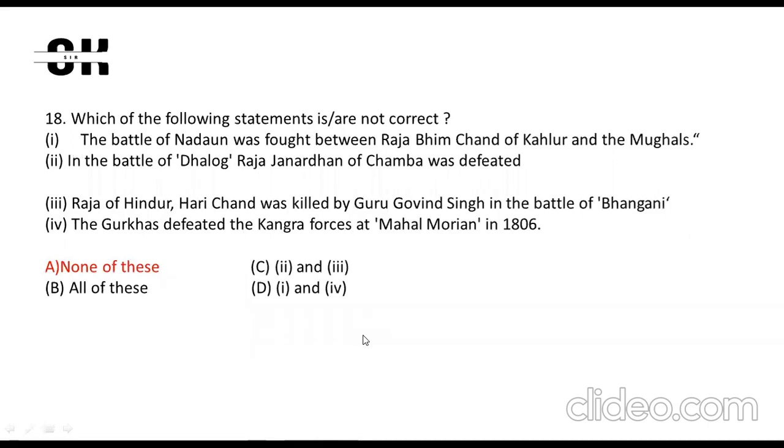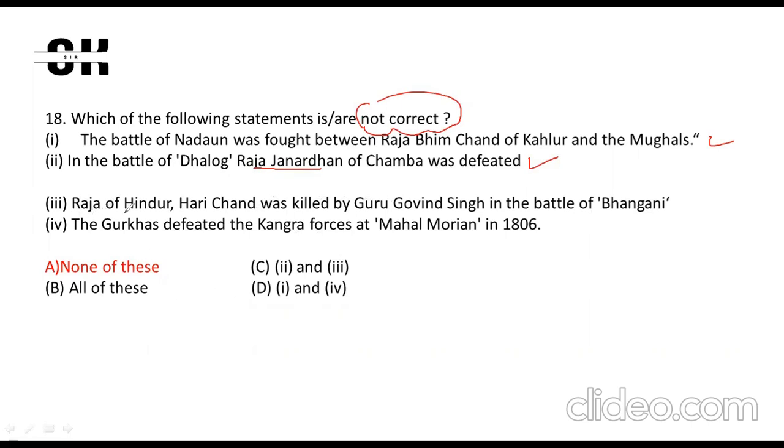Which of the following statements are correct? The Battle of Nadon fought between Raja Bhimchand of Kalur and the Mughals. Yes, this statement is right. The question is talking about the correct statement, so this is the correct statement. In the Battle of Dhalong, Raja Janardhan of Chamba was defeated. This statement is also right. This battle happened between Raja of Nurpur and Raja of Chamba, and in this battle, Raja of Chamba was defeated.